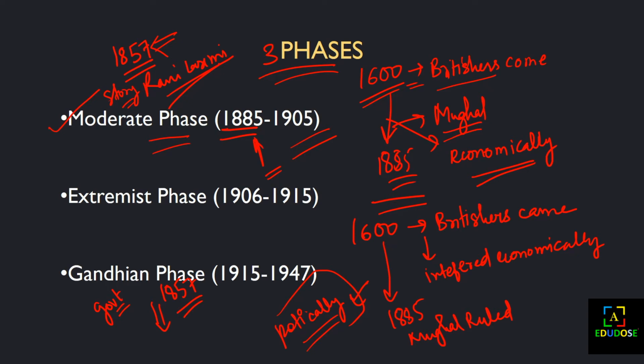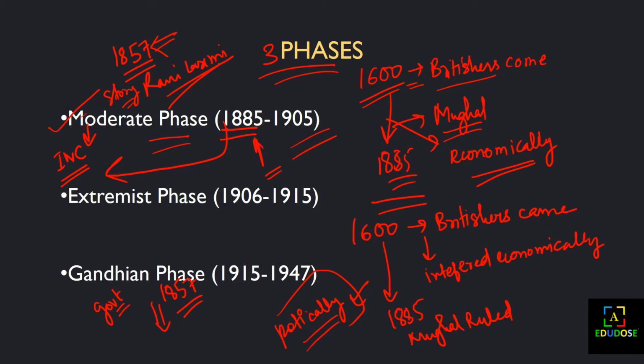Then our revolutionaries started thinking that we should also make political parties to save our country from the Britishers, and we should do something to save our country. So in the moderate phase, the INC, the Indian National Congress, was made by the revolutionaries of our country. The Indian National Congress was made in 1885. You should write these notes with me only, because if you write these notes after the lecture, you will not be able to remember. So please write it with me.